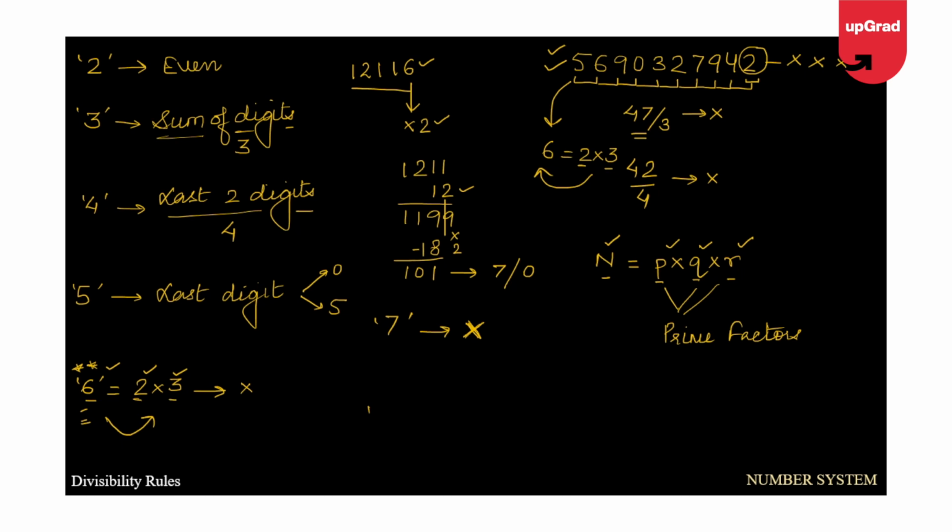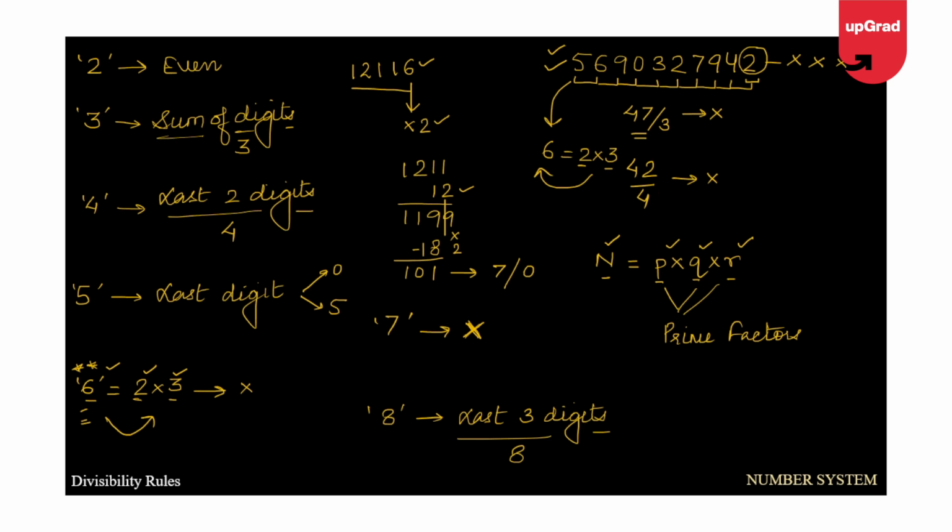Now let's talk about 8. 8 is more or less similar to what we had for 4. The only difference is here it will be the last 3 digits instead of the last 2 digits. If the last 3 digits of a number are divisible by 8, then the number is completely divisible by 8.